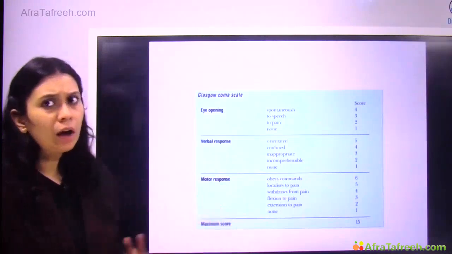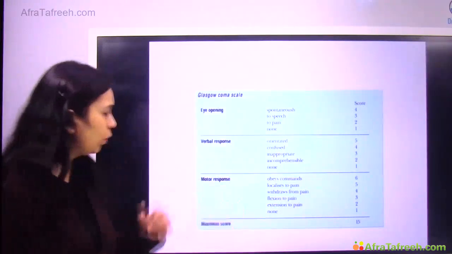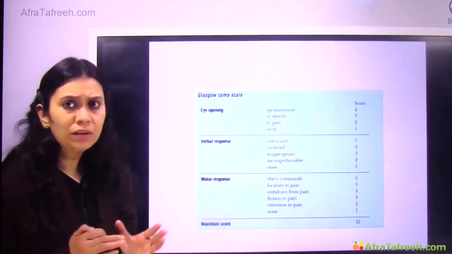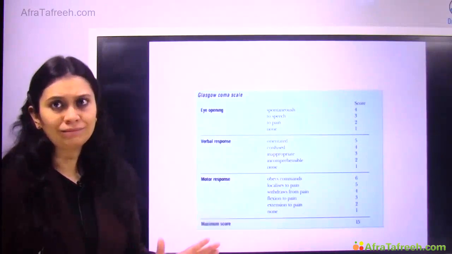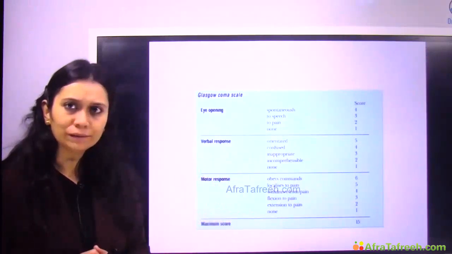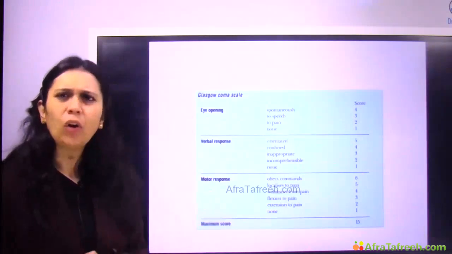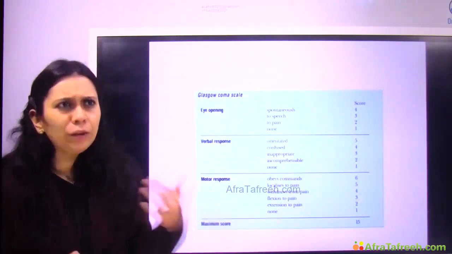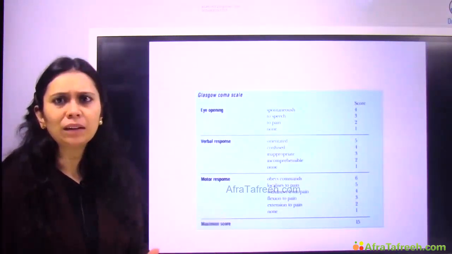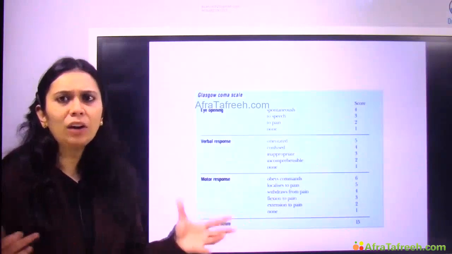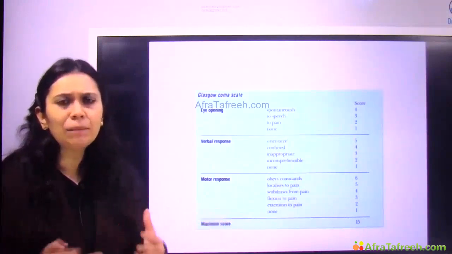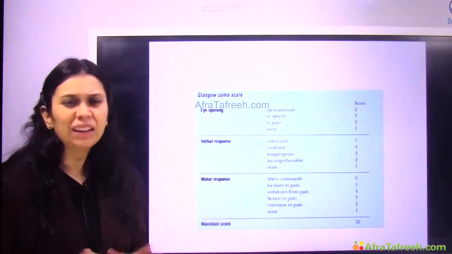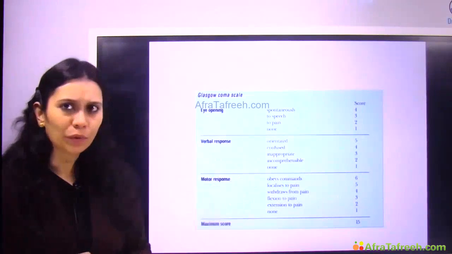Okay, so this is how we elicit the eye response. Then comes the verbal response. If the patient is oriented and talking sense, then we give it the score 5, right? If the patient is talking but is a bit confused, saying a few normal things and a few things of the past, mixing, not understanding where he is, not having a clear-cut understanding of the surroundings, he's confused. Then we give the score 4, right?